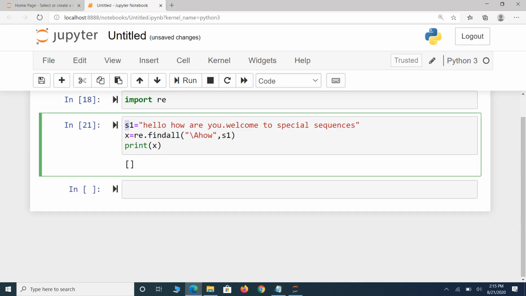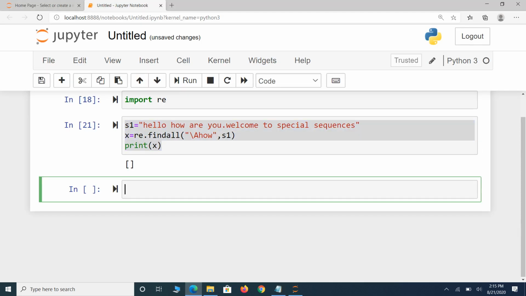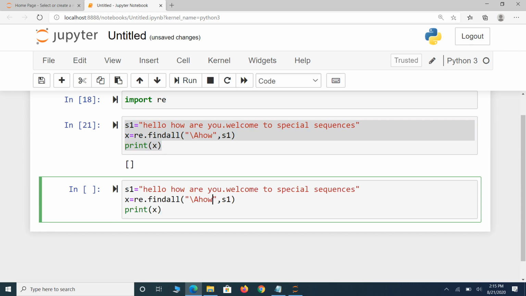See the example. Here I am writing like this: backslash b. To apply backslash b, we have to use r. Why r? r specifies consider the raw string, that is without any modifications. So r backslash b ho.